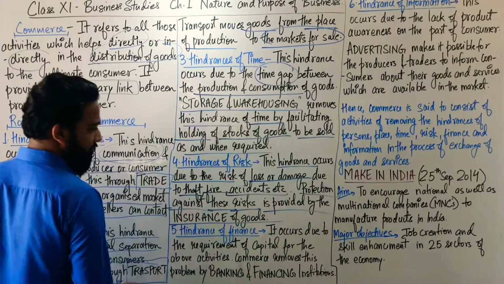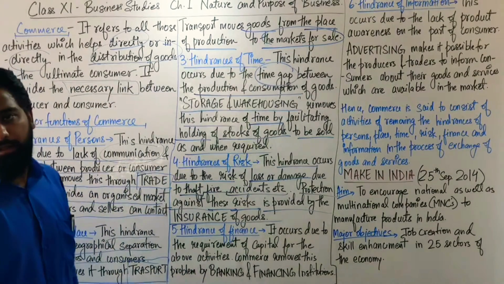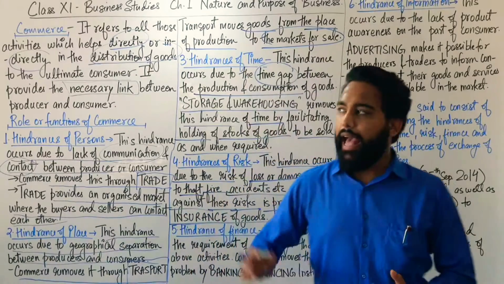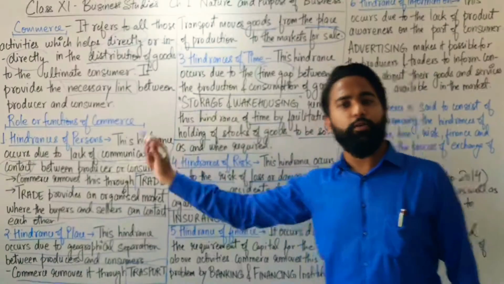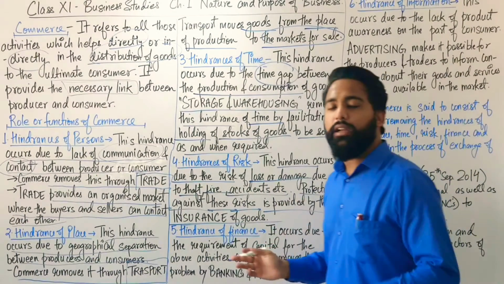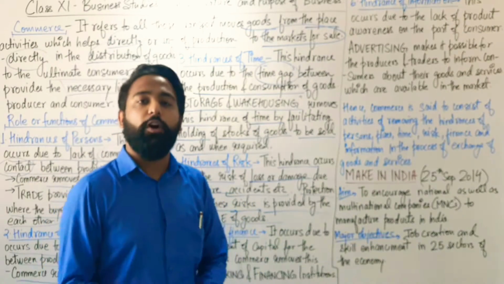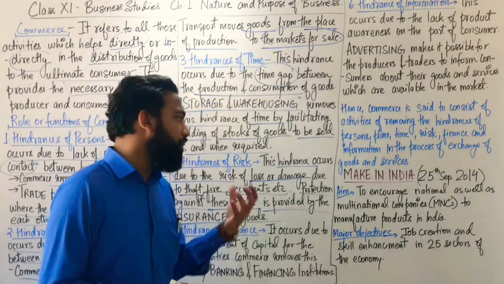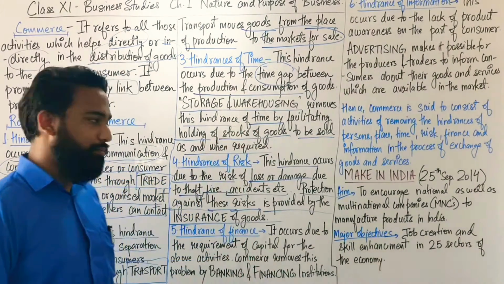So commerce, again, provides insurance. Under insurance, these things happen. Insurance is the necessary link between producer and consumer. If insurance wasn't there, then producers won't be producing that much amount of products just because they are afraid of risk or damages.